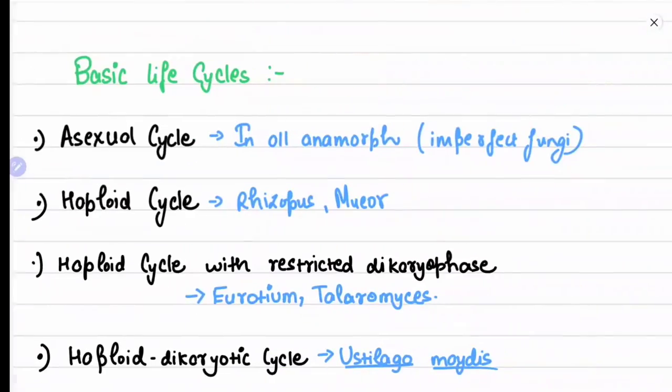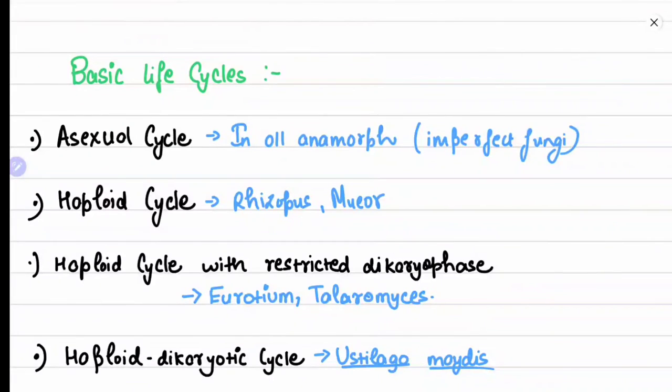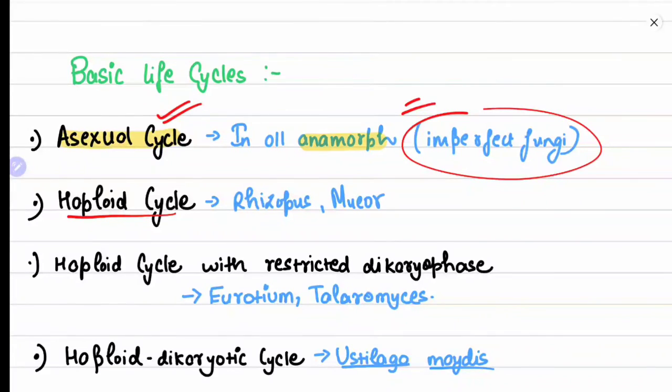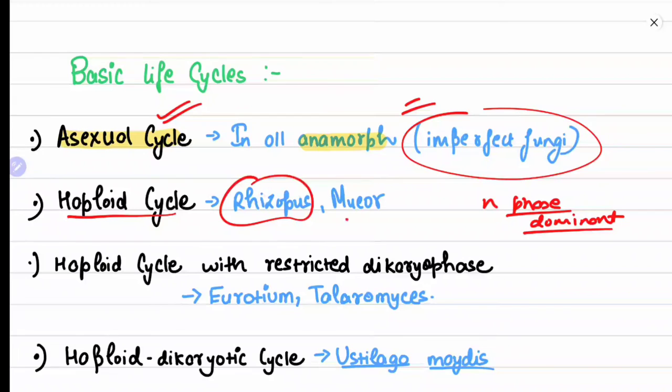Okay. Now you will see some basic life cycles. Some basic life cycles are the asexual cycle. The asexual cycle is found in all the anamorphs, all the imperfect fungi, where sexual reproduction is absent, hence they are called imperfect fungi, and the asexual cycle is therefore found in them. Haploid cycle means the haplophase, the N phase, is dominant. Examples are Rhizopus and Mucor.